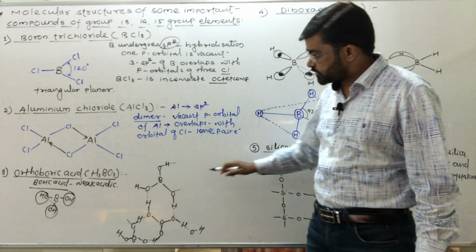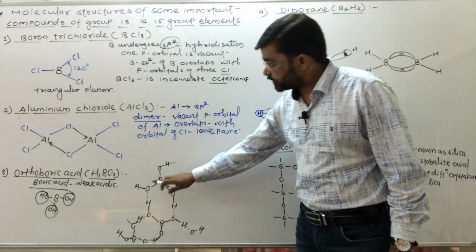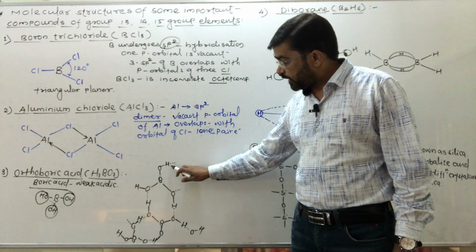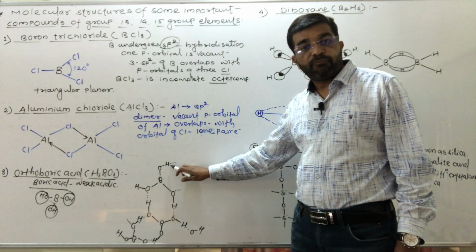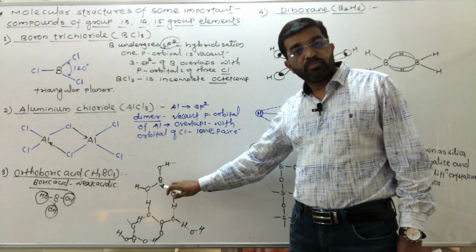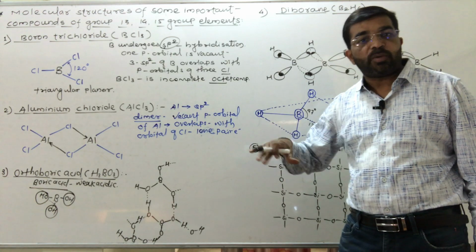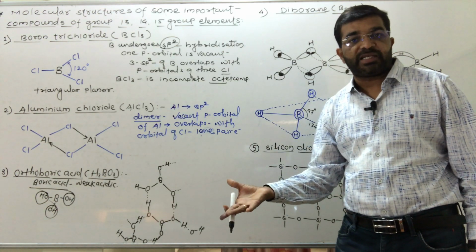So here you see this structure: boron, OH, OH and OH. The hydrogen atom of an OH group of one boric acid molecule gets attracted towards the oxygen atom of the OH group of another molecule.